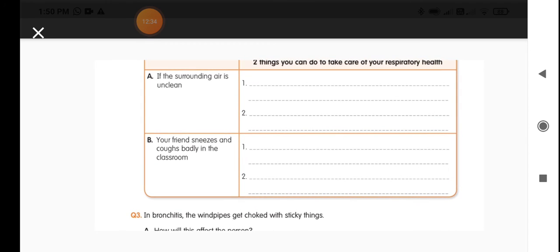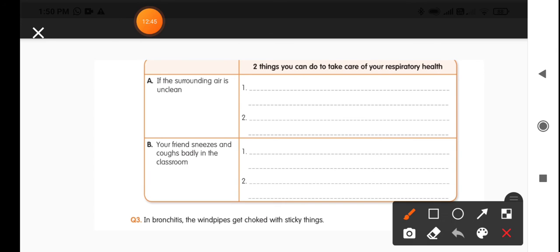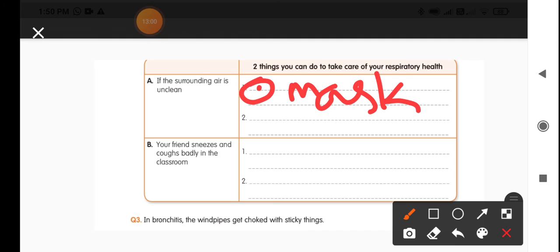And the next one, complete the table. So first thing, if the surrounding air is unclean, two things you can do to take care of your respiratory system. If the surrounding air is not at all clean, then how can you protect your respiratory system? One thing is by wearing a mask. This is just a hint to you. You write the complete answer. Don't depend only on this one word. I am writing it just to help you, to give a hint.